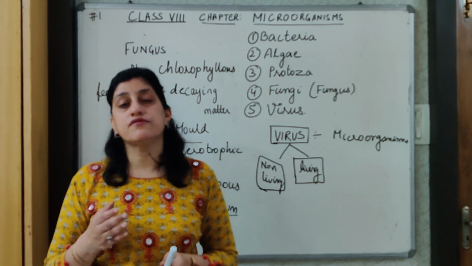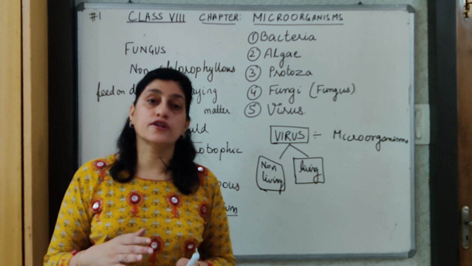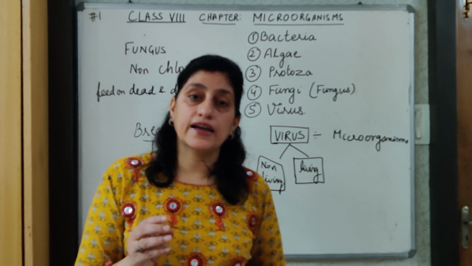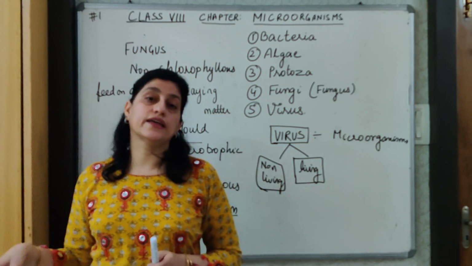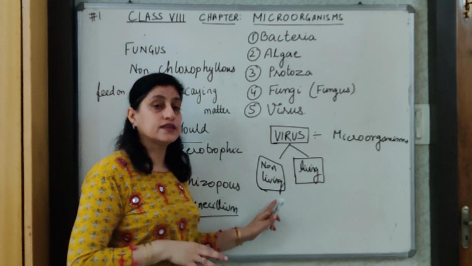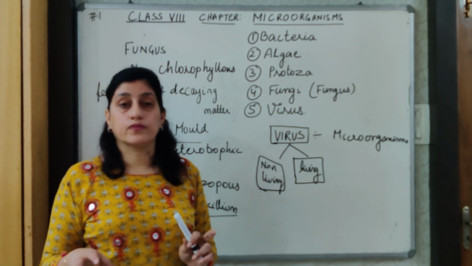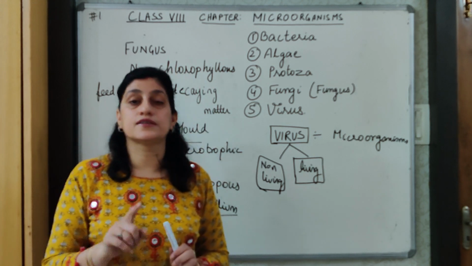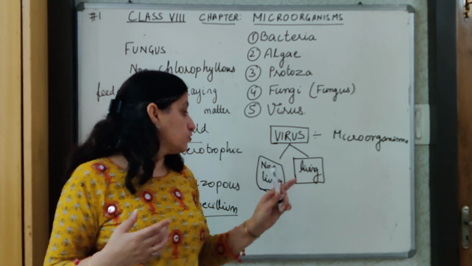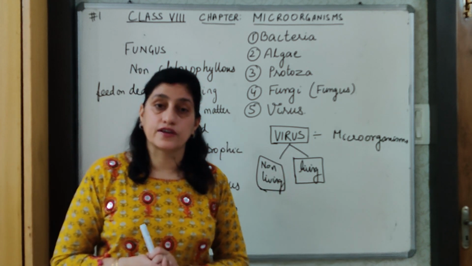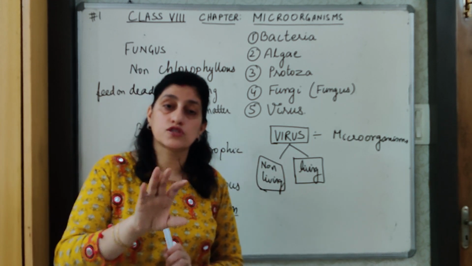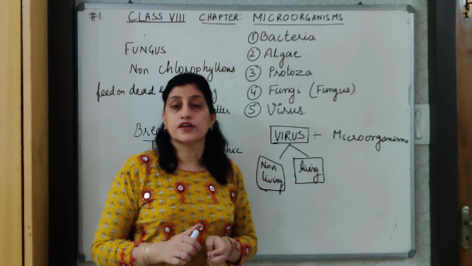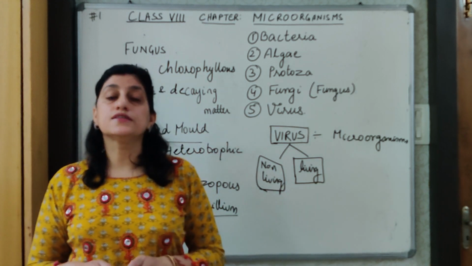This is the reason why it survives for different times on different surfaces, because when it comes out from the living organism, it is still active and lives for some time and then dies, because outside the living organism it is non-living. And because it adapts and uses the cells of the living organism, making a medicine to destroy these viruses is very difficult, because that medicine will also destroy the healthy cells of the living organism, and hence it is difficult to make medicine for this.